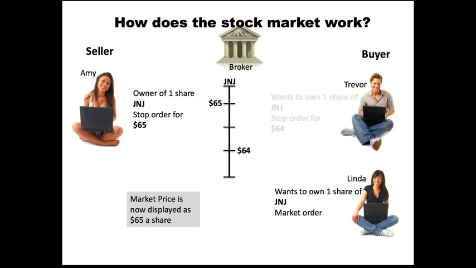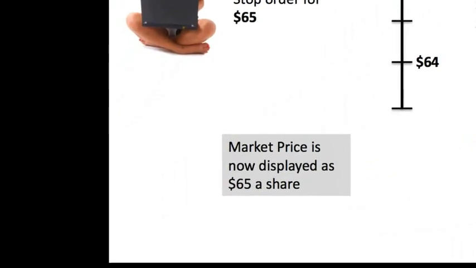Now let's look at this from the opposite perspective. Let's say that Amy is the only seller out there and she's offering to sell her one share. And Trevor's a buyer, and now we have Linda who's a buyer. Okay, Trevor has the stop order in for $64, which is not the price that Amy's willing to sell the share for. But now Linda comes along, she puts in a market order. So Linda's like, I don't care what price I can buy this at. Whatever seller is willing to sell it to me for, that's what I'll buy it for. And so Linda then executes the share at $65, and now the market price moves to $65.